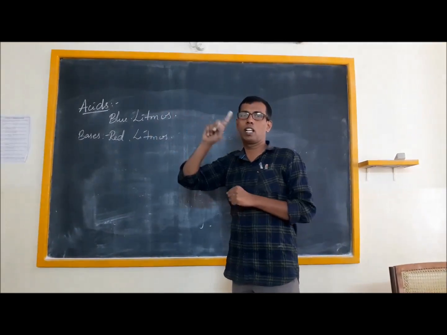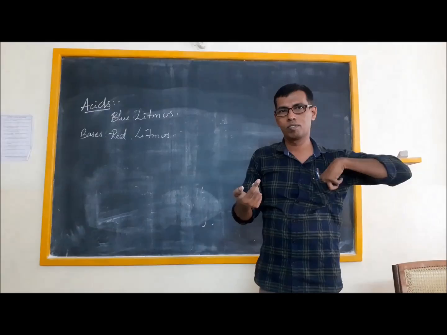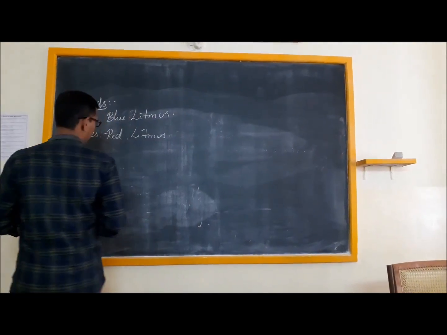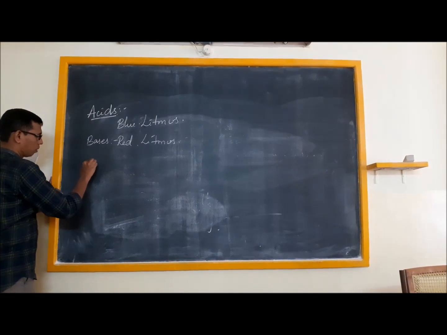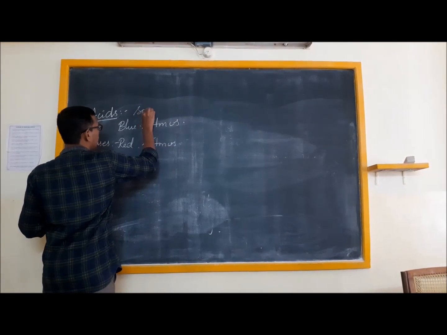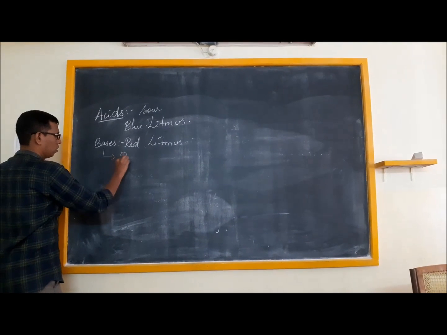Apart from that, the other one is the taste. So what taste will acids have? Sour taste. What taste will bases have? Bitter taste. So what was the identification? Initially acids were identified by their taste, namely sour taste. Bases were identified by their taste, namely bitter taste.